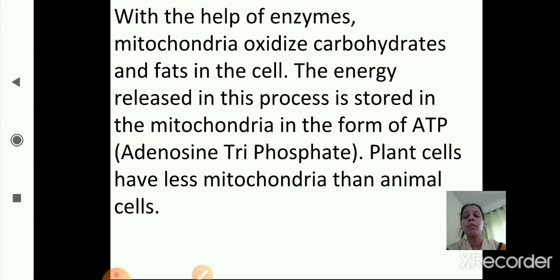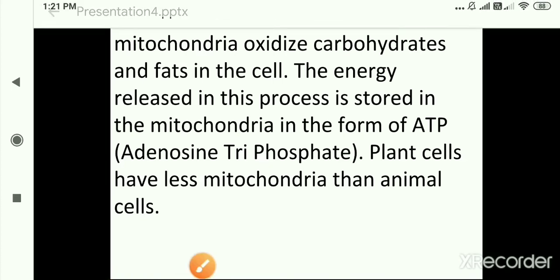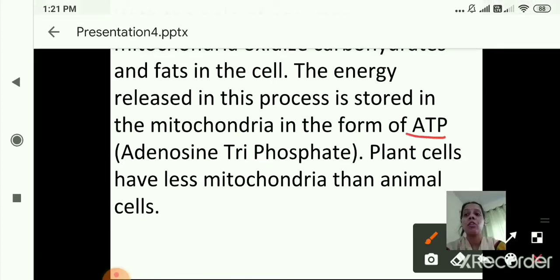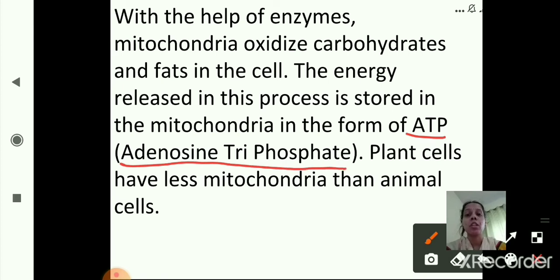The energy released in this process is stored in the mitochondria in the form of ATP. ATP stands for adenosine triphosphate. So during this oxidation, the released energy is stored in the form of ATP, adenosine triphosphate.